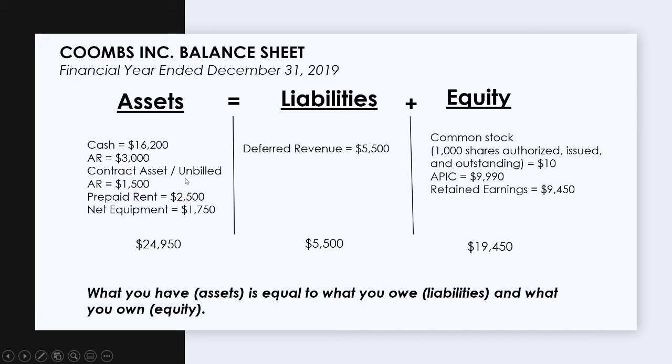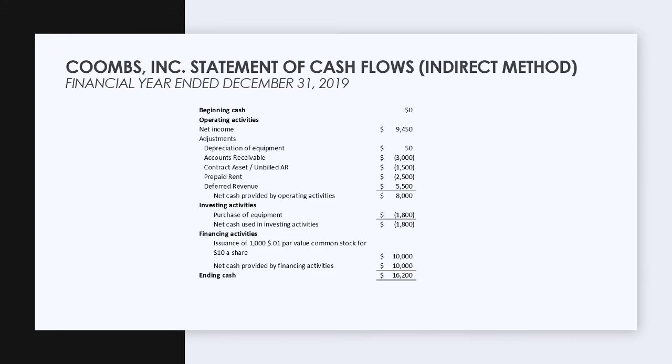A key point here is that collectability has to be assured. It has to be probable that we are going to collect on this $1,500. We have just either not billed for it yet, or it's part of a larger project that we still have to satisfy some performance obligations regarding. I'm going to go more into ASC 606 in separate slides. It's a complex concept for intermediate or advanced accounting, but I just wanted us all to be aware that we can recognize revenue even if we haven't invoiced the customer, as long as we satisfy the performance obligations.